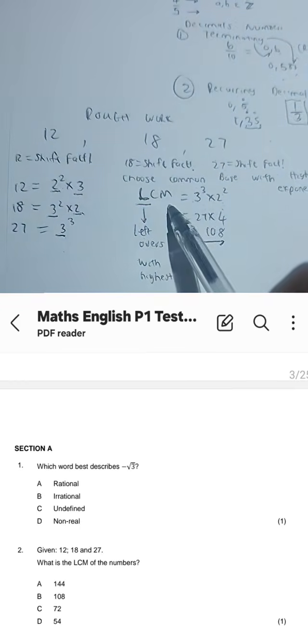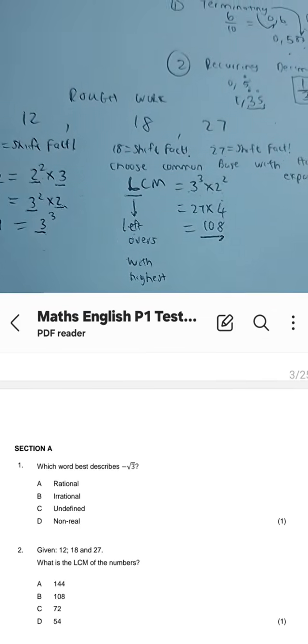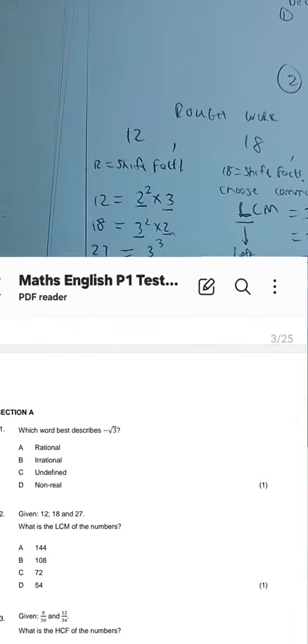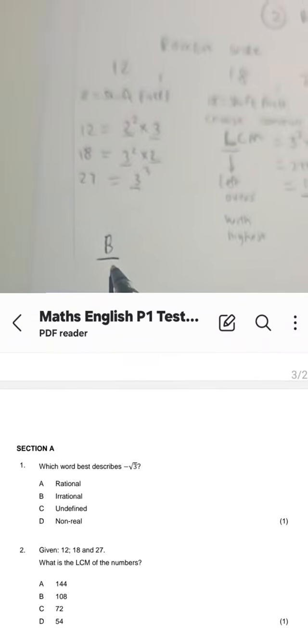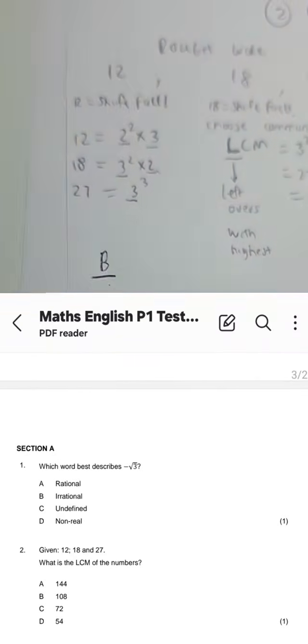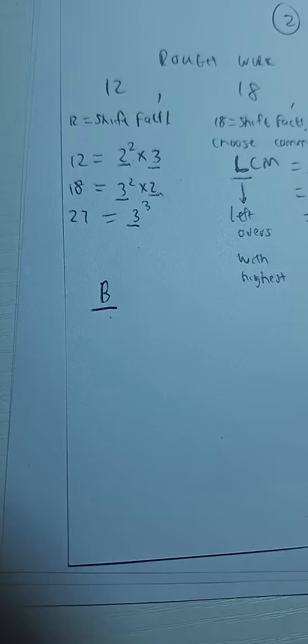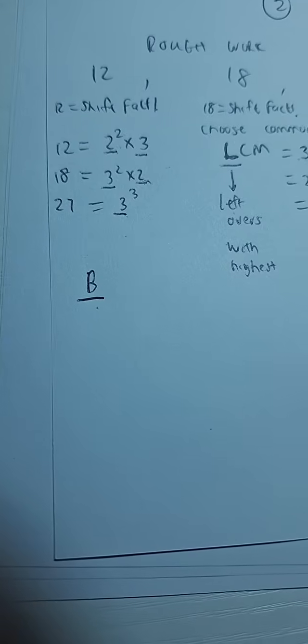So the LCM between 12, 18, and 27, we go back to our answer sheet. What is the LCM of the numbers 12, 18, and 27? Our answer there is B. That's the answer. B is the answer. So you can go to the answer book now and write down B as your selection of the correct answer. I hope that makes sense. So that's how we find the LCM of numbers. That was 2023.